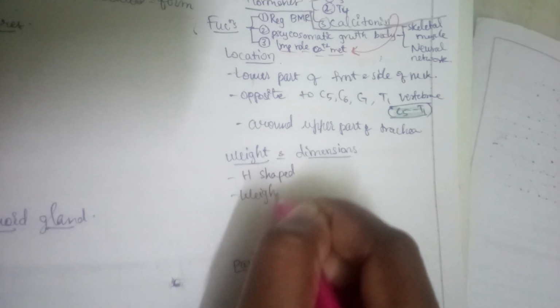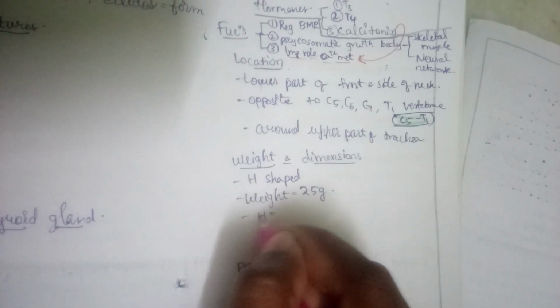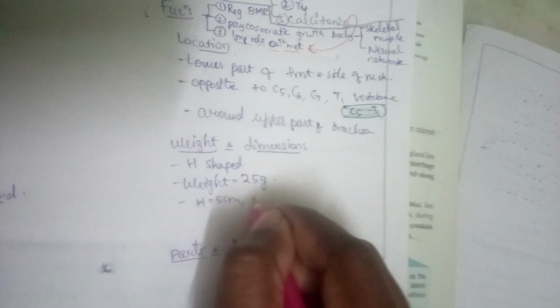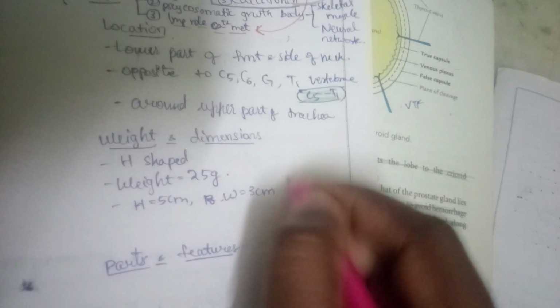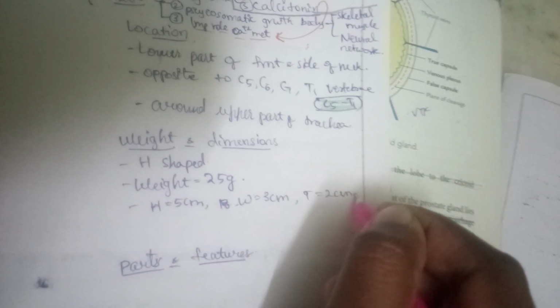So if we see weight and dimensions and all, it is H shaped, right? And if you see weight of thyroid gland is 25 grams, and height is about 5 centimeters, and breadth, not the breadth, but width is 3 centimeters, and thickness is 2 centimeters.